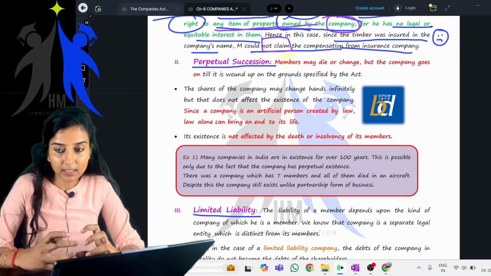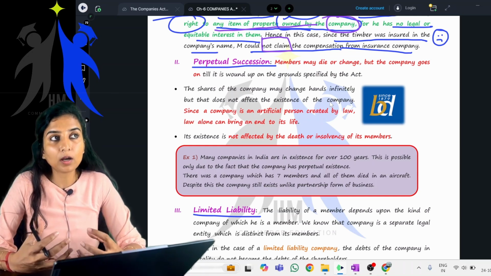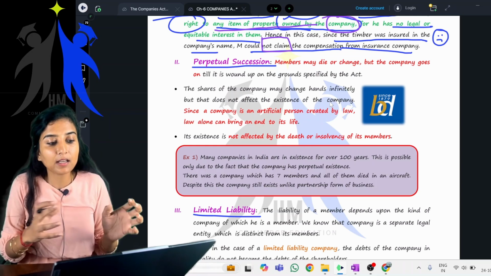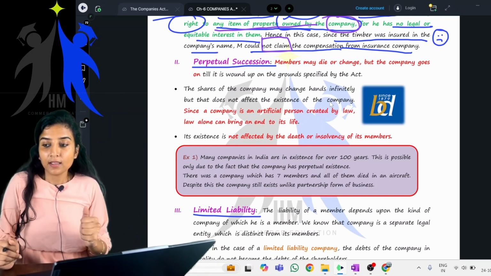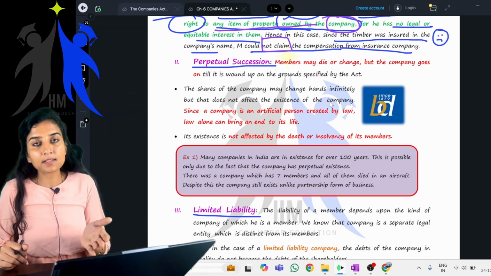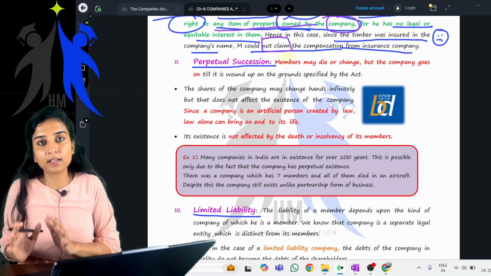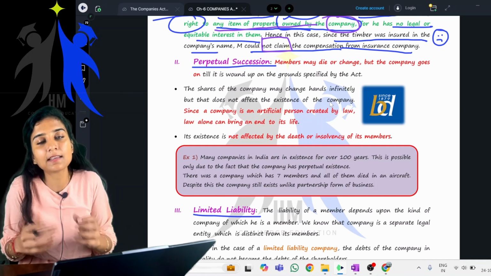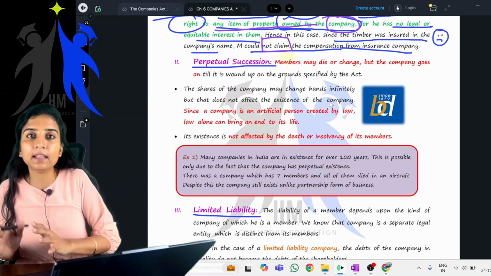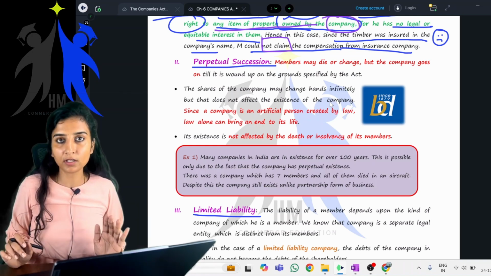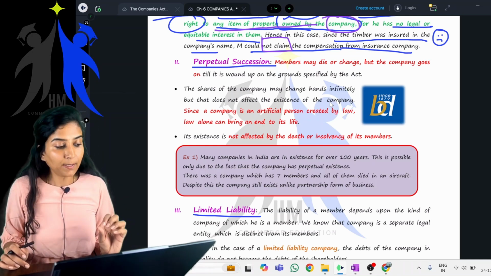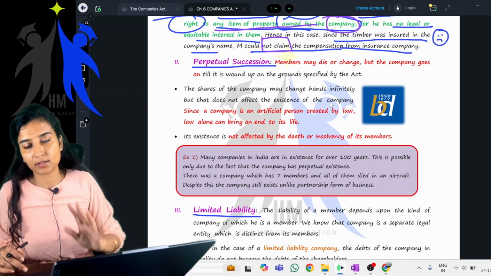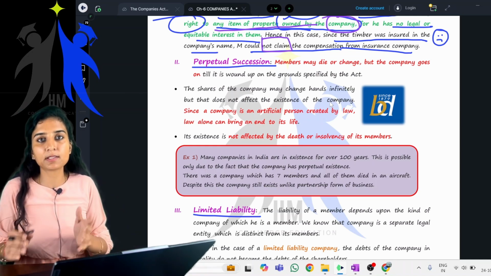It is nothing but continuous existence, meaning the company exists forever. You know that a company is a person altogether different from the members. It has its own identity. It is a separate legal entity. It has nothing to do with the members of the company. Say, for example, a company has three members.